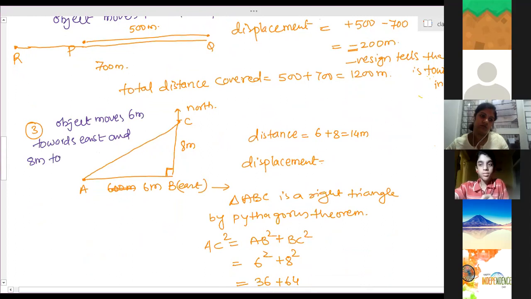Ma'am, the second point, object moves from which direction?